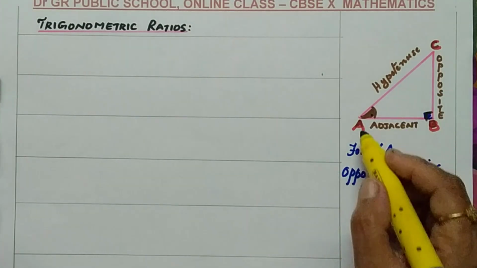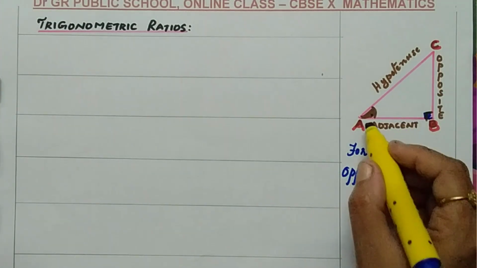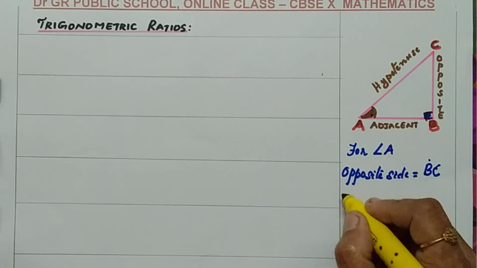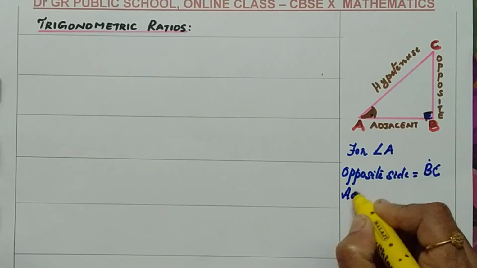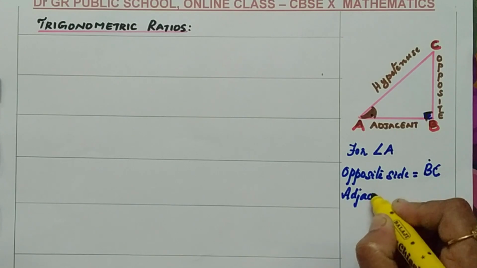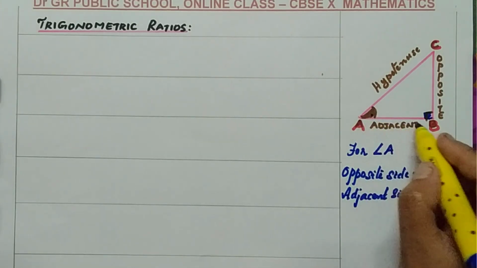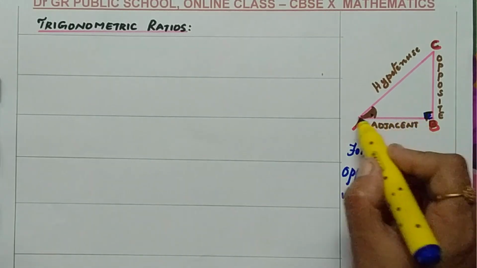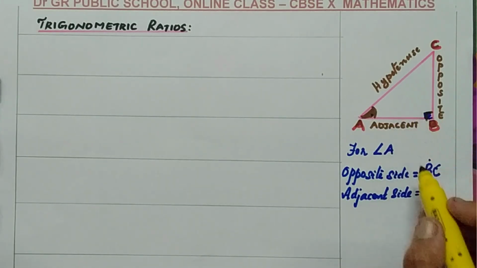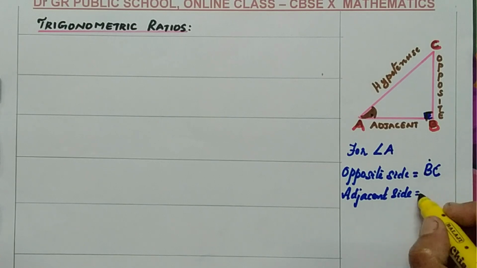Hypotenuse never changes, and one more side remains. That side I am going to call the adjacent side. Adjacent means nearby. The side which is near to angle A, other than the hypotenuse, is the adjacent side AB.